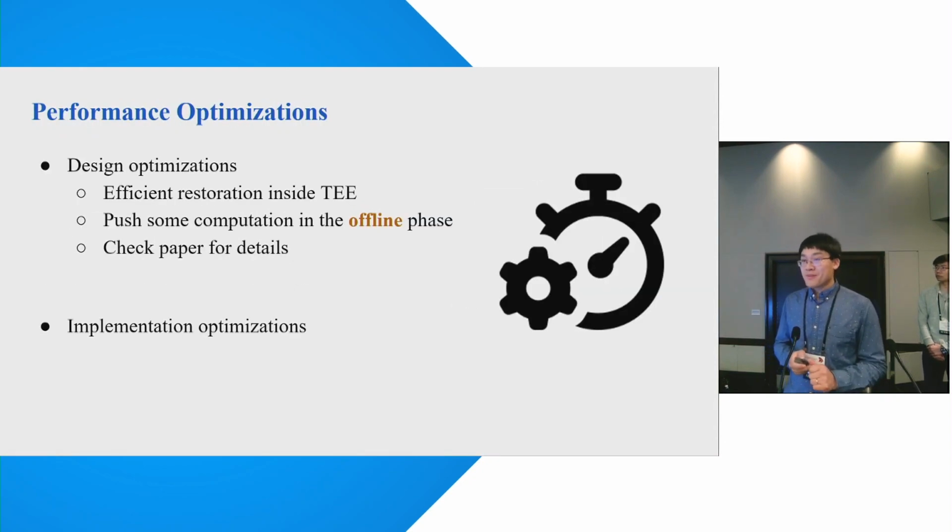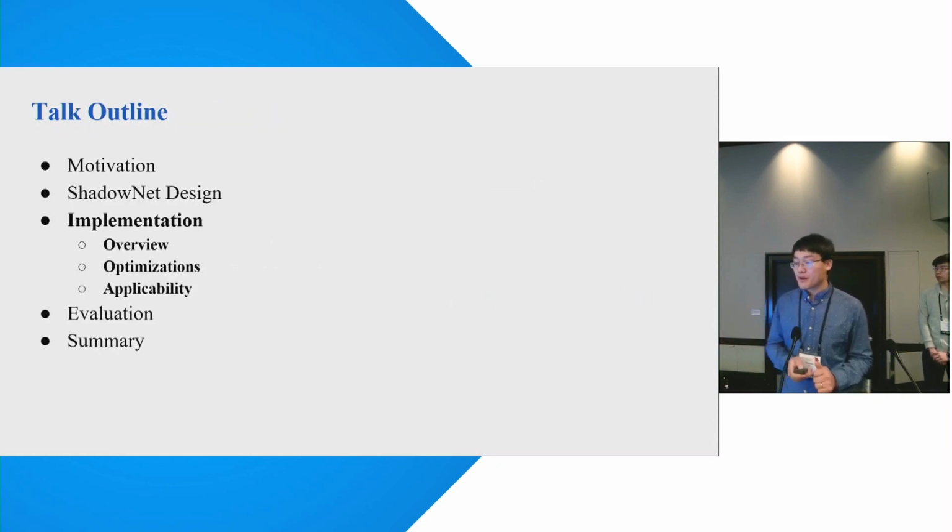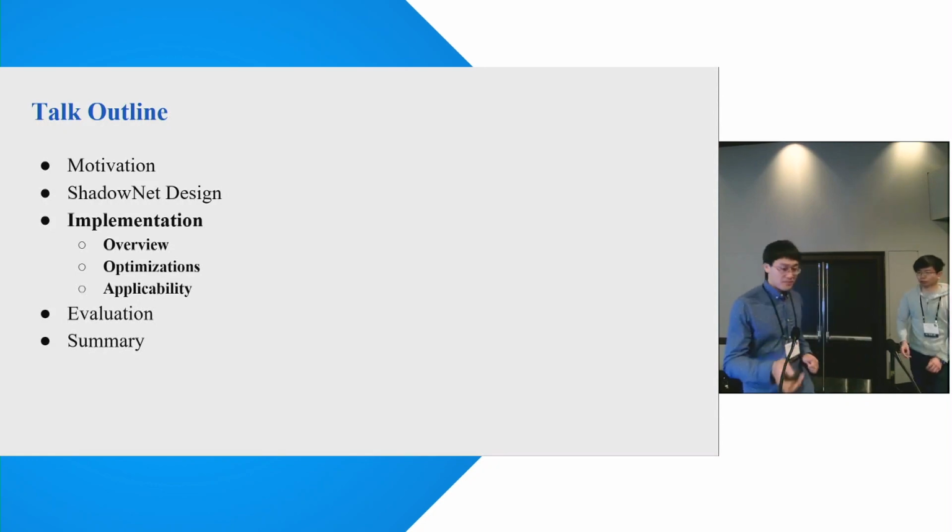On the performance optimization, we have two parts. On the design side, we have efficient restoration inside the TEE. We also push some computation in the offline phase. You can check our paper for more details. For the implementation optimization, we will talk more about it later. So with the optimization, we achieve our third design goal. We are efficient enough to support real-time analysis. I will hand over the implementation section to Changming.